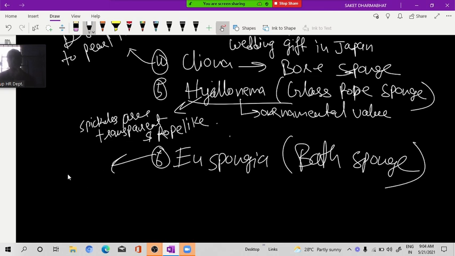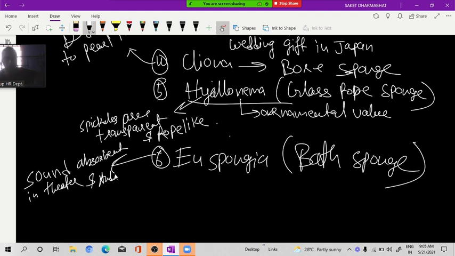Okay, sir. Euspongia is also used as a sound absorbent in the wall of an auditorium or theater. So that whenever you sit in a theater, auditorium or cinema, if the sound reflects, you can't hear properly what is going on. So that's why the wall is made up of sound absorbent material, which can absorb the excess sound. Because of that, sound reflection is not taking place. Yes, sir. It is also used in some rooms so that voice should not go out of the room.